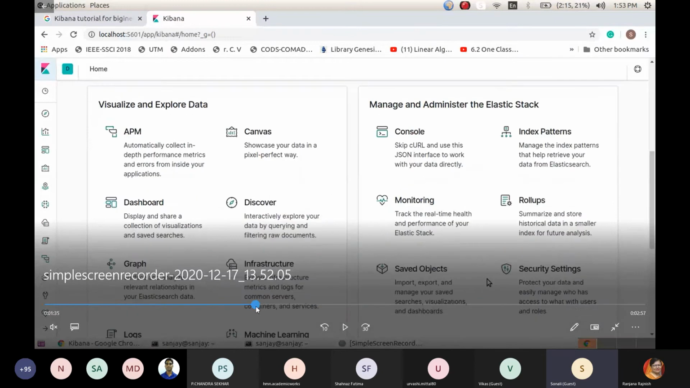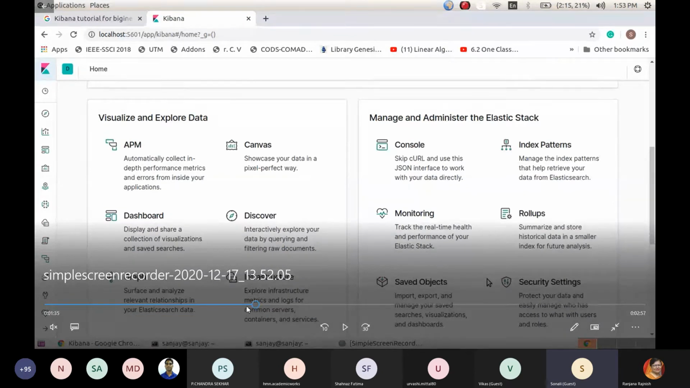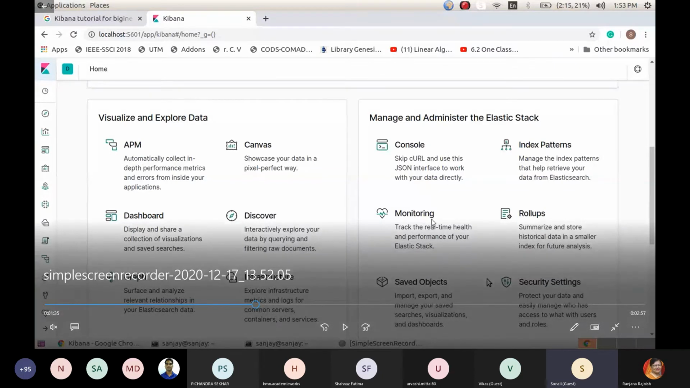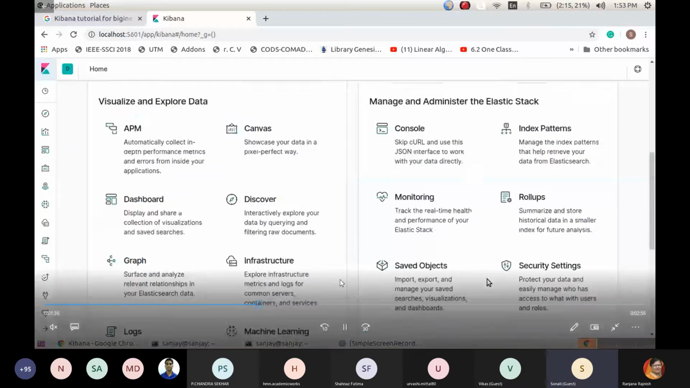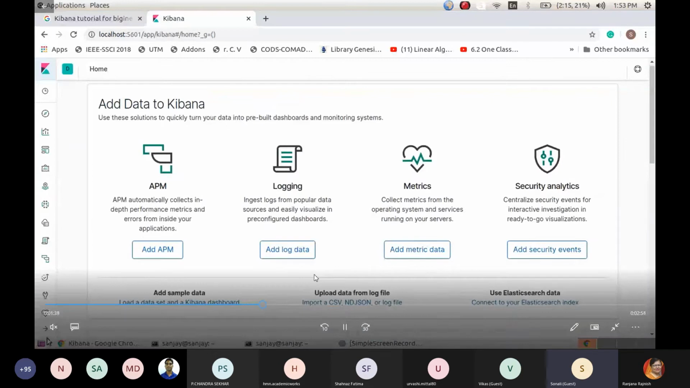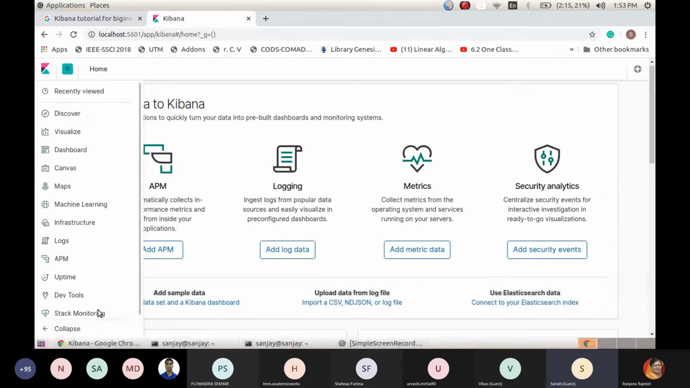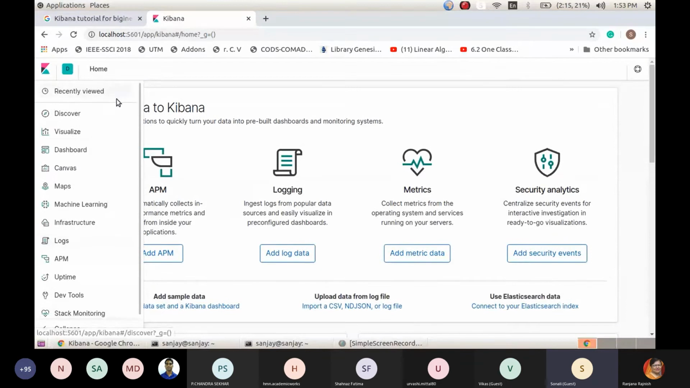And then you see there are other aspects, like we can perform these operations. For example, we can have the console, which is a kind of step by step functioning. We can have monitoring through the dashboard, and we can have rollups, where we can summarize or extend some of the things. So basically these are the Kibana interfaces which we can utilize.